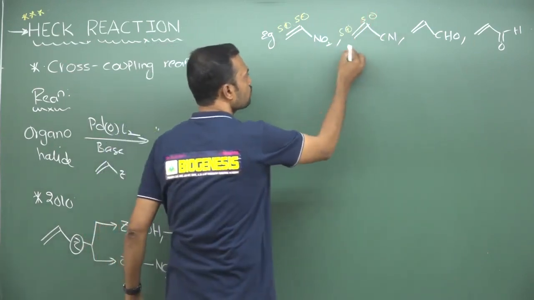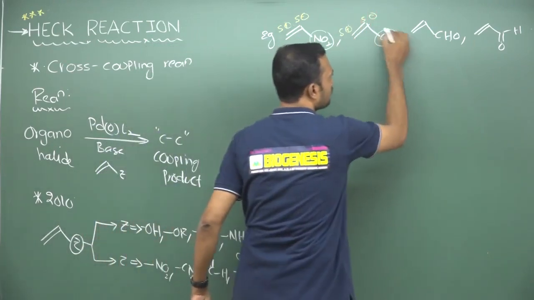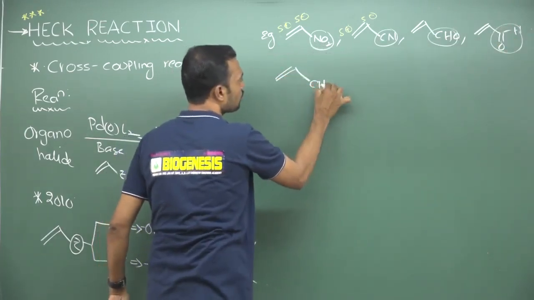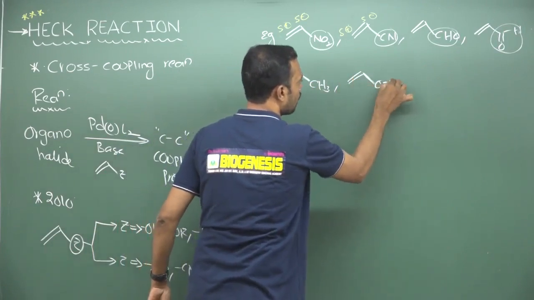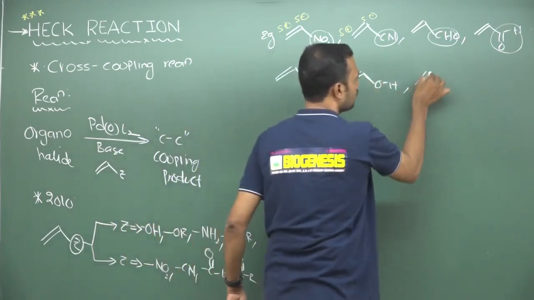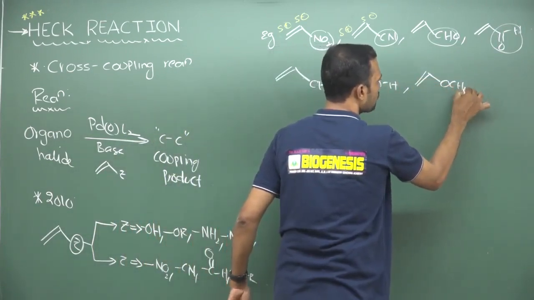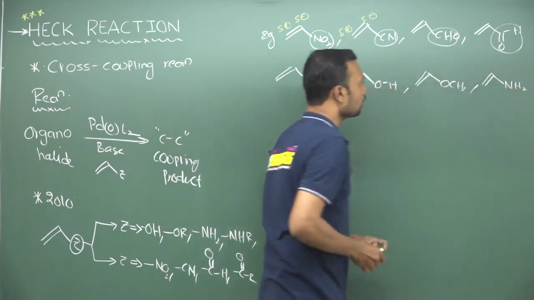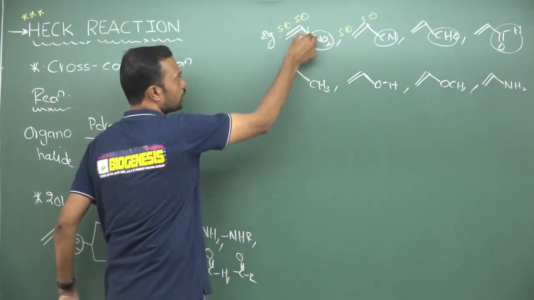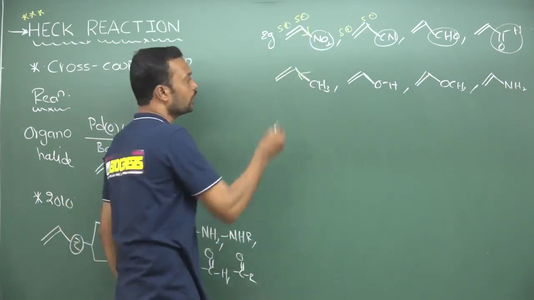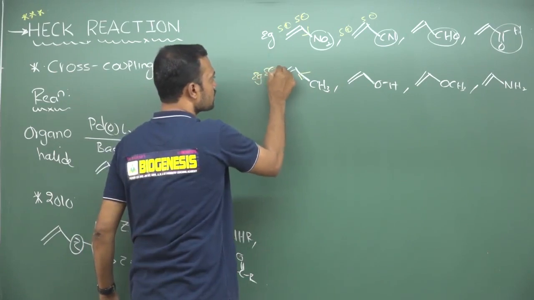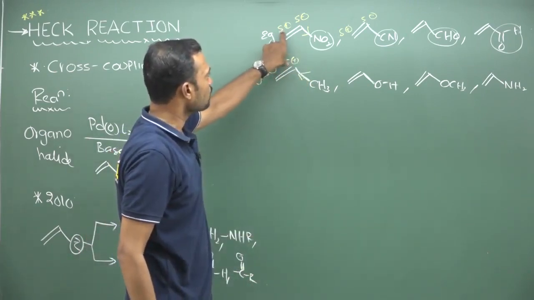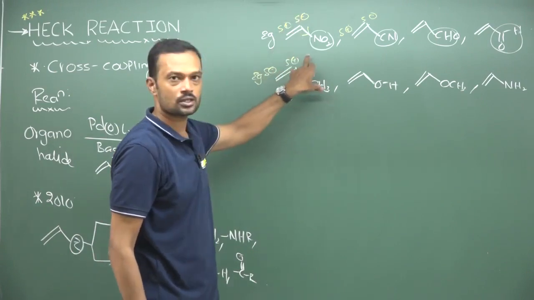And this is a case where double bond is connected with a withdrawing group. Now I am taking a double bond which is connected to a donor. See, here all are ring activating groups. So this is OCH3. Next, even we can take an amine group here. So these all are ring activating groups. Earlier they were withdrawing electrons, now they are completely donating electrons. So finally we can say this is carbanion, this is carbocation. See the difference. This is carbocation, carbanion. Now it is carbanion and this is carbocation.